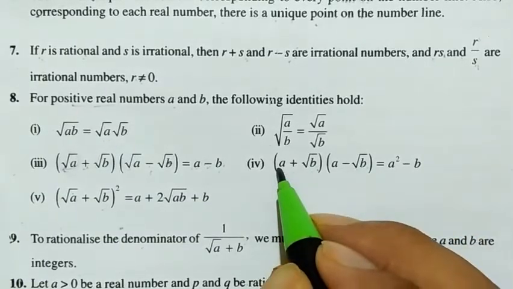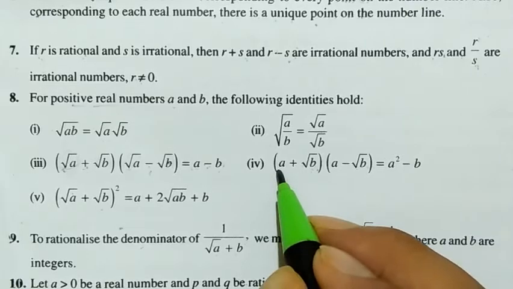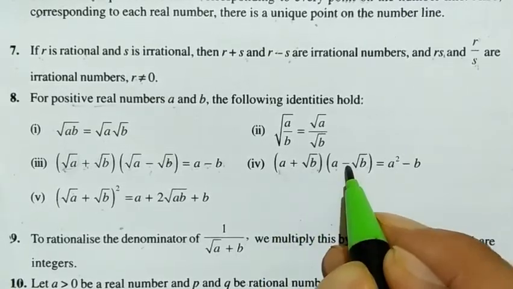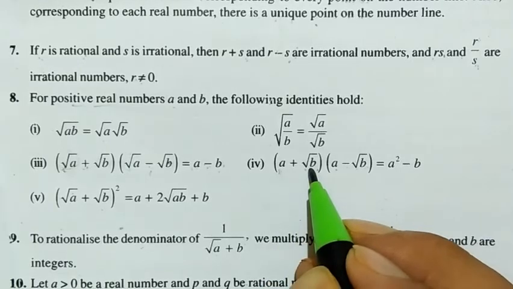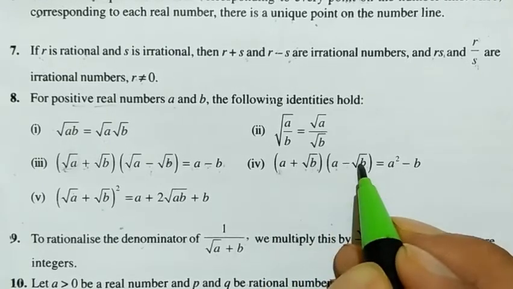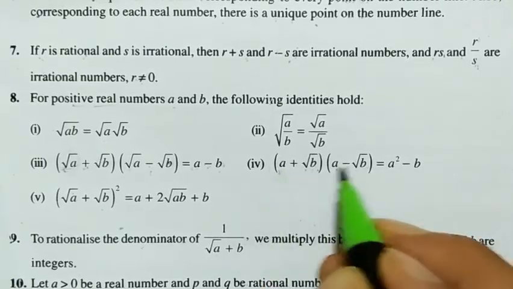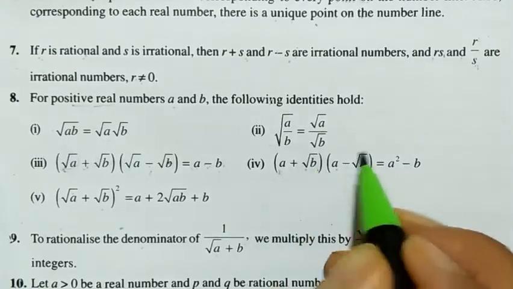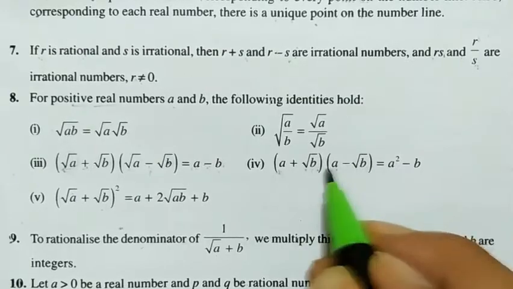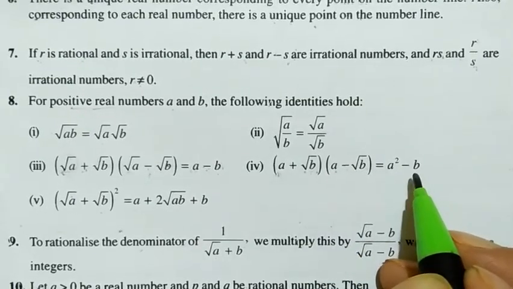Here a is without root and b is with root. Here a plus and minus, √b and √b, the numbers are the same. This is in root, this is without root. So (a + b)(a − b) form again. So here a² as it is, minus. Now this number is the square. This number is √b. (√b)² will be only b.